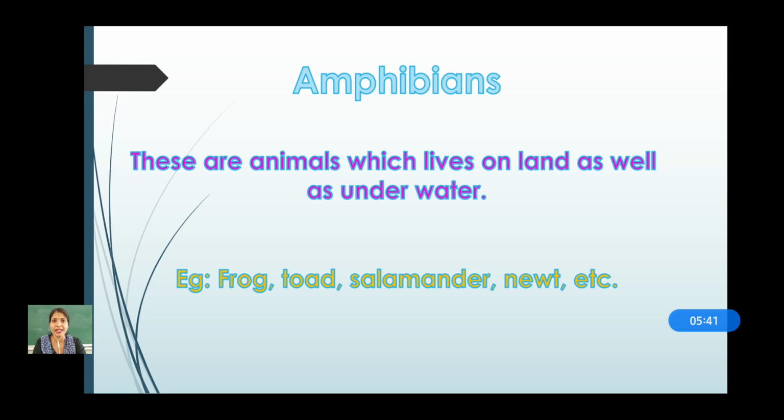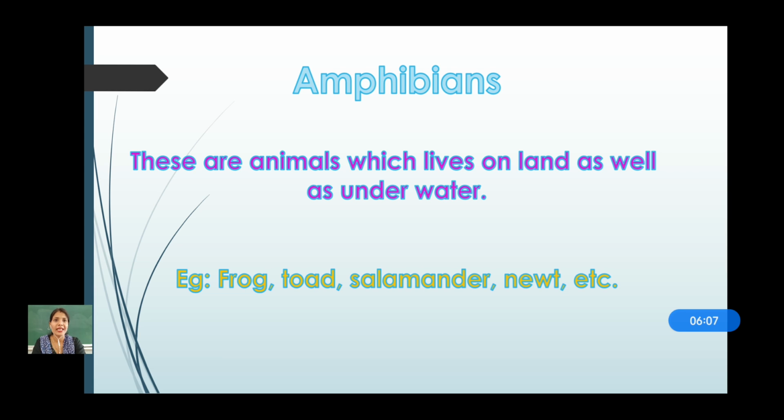In the same way, frog, salamander, they have a moist skin through which it can breathe when they are in water. These amphibians, they lay their eggs under the water, and after some days the egg gets hatched and then they start living on land as well as in water.